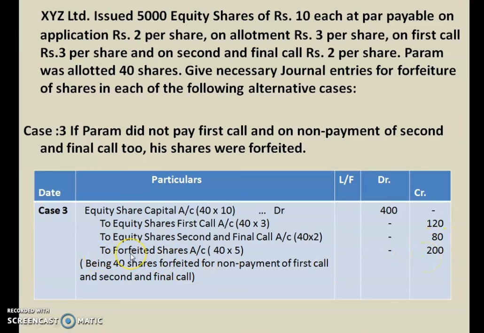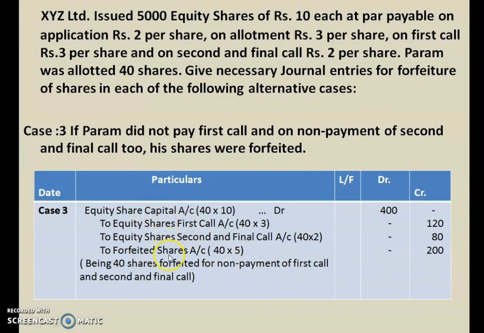So the amount which is received from Param will be shown under forfeited shares account. So this is the journal entry for case 3. The narration goes, being 40 shares forfeited for non-payment of first call and second and final call. So this is how you have to pass journal entries.